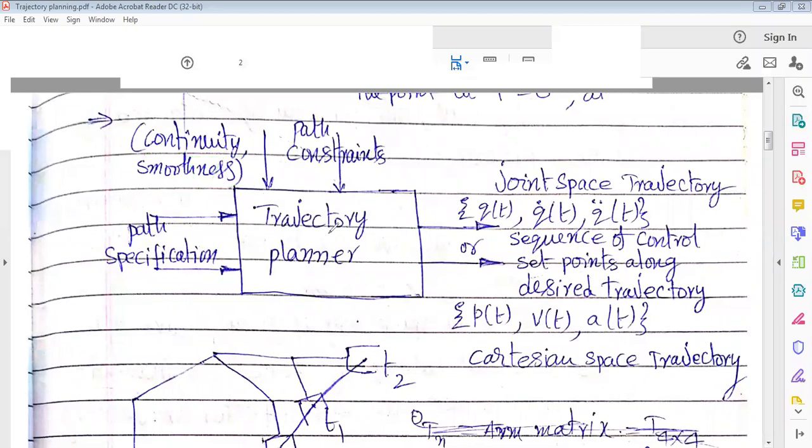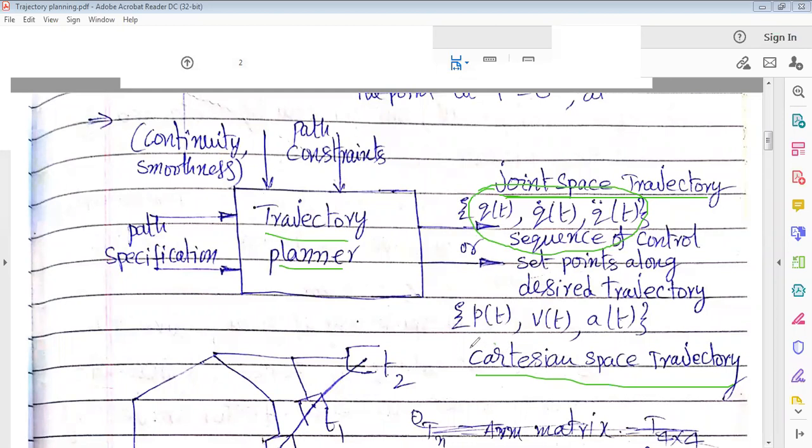So next, the output in trajectory planning will be either a joint space trajectory or a Cartesian space trajectory. What is a joint space trajectory? In a joint space trajectory, the joint variables are the sequence of control set points along the desired trajectory.